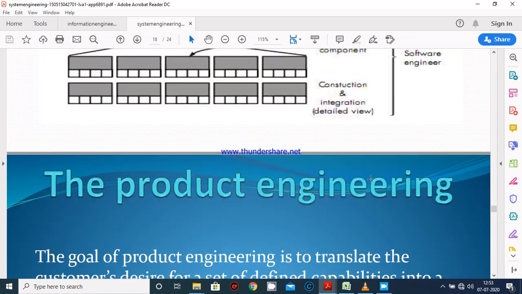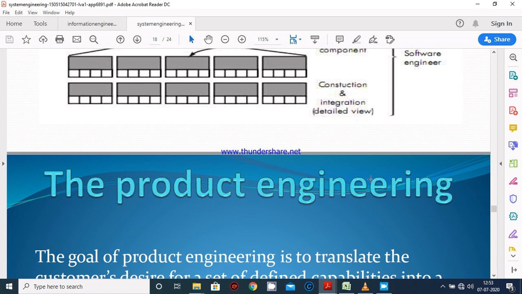So the goal of product engineering is to translate the customer's desire or requirement for a set of defined capabilities into a working product. To achieve this goal, product engineering, like business process engineering, must drive architecture and infrastructure.